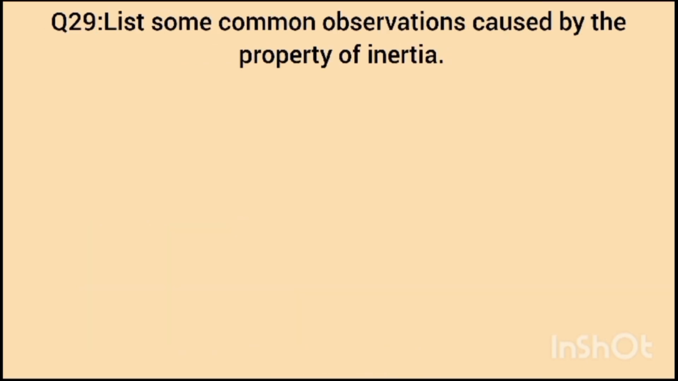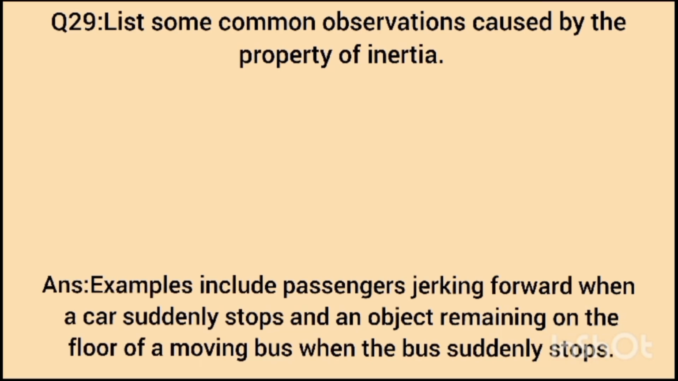Question number 29. List some common observations caused by the property of inertia. The answer is: examples include passengers jerking forward when a car suddenly stops, and an object remaining on the floor of a moving bus when the bus suddenly stops.